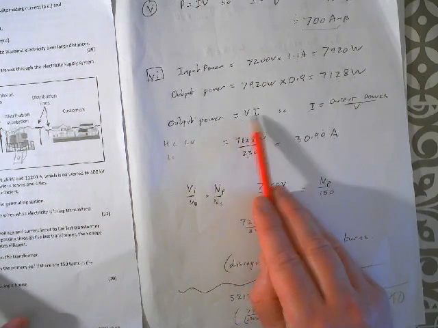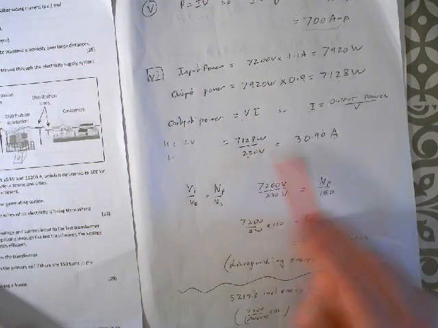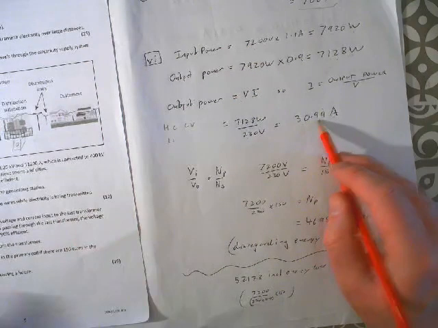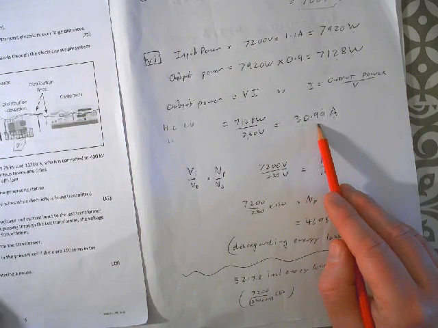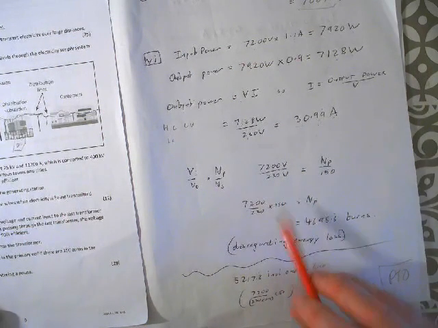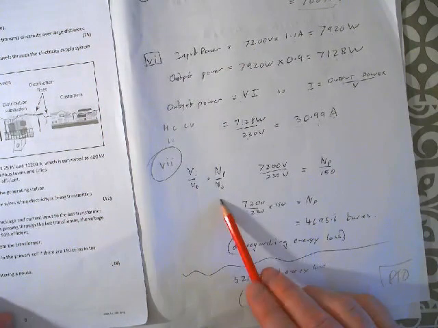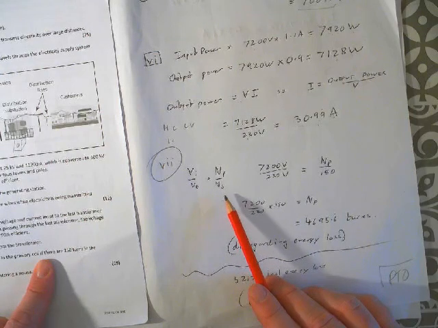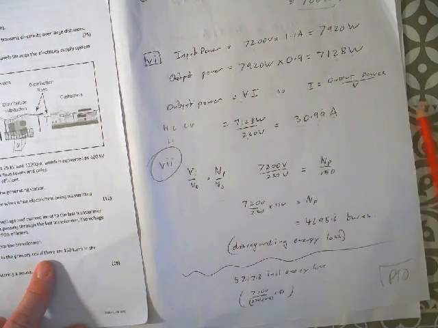So what did we do? We got our input power, which was the voltage times current. We took into account the fact that we lose 10% of that to get our output power. And then we're given that the output power needs to be at 230 volts. So as power is equal to voltage times current, and we're looking for current, you divide the power by the voltage to get the current, which gives us 30.99 amps, which is still a huge amount. Okay, so that's part 6.